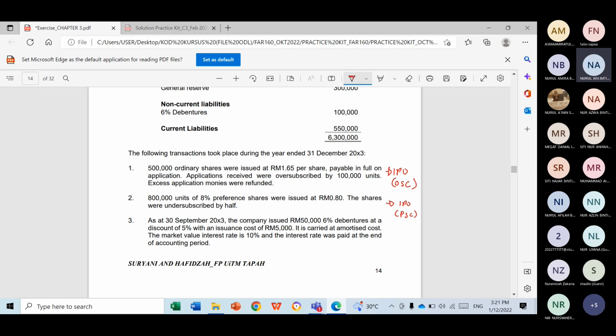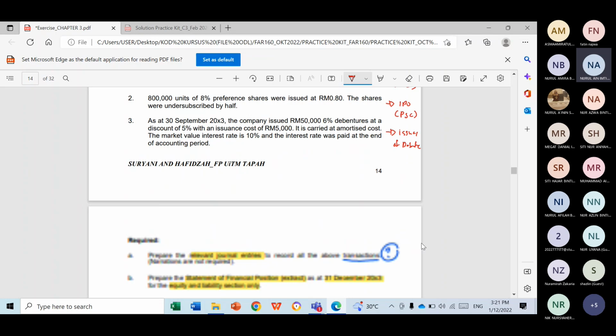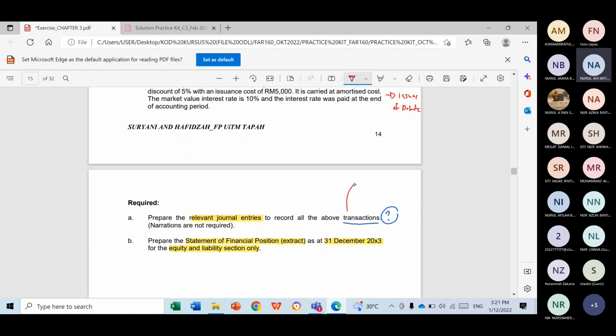And number three is regarding issuance of the debenture. So there are three transactions. Number one is issuance of ordinary share capital, IPO. Number two is issuance of preference share capital. And number three is issuance of debenture.